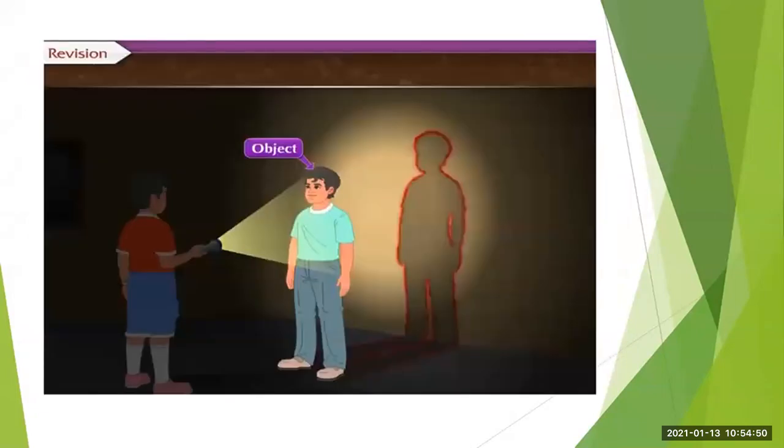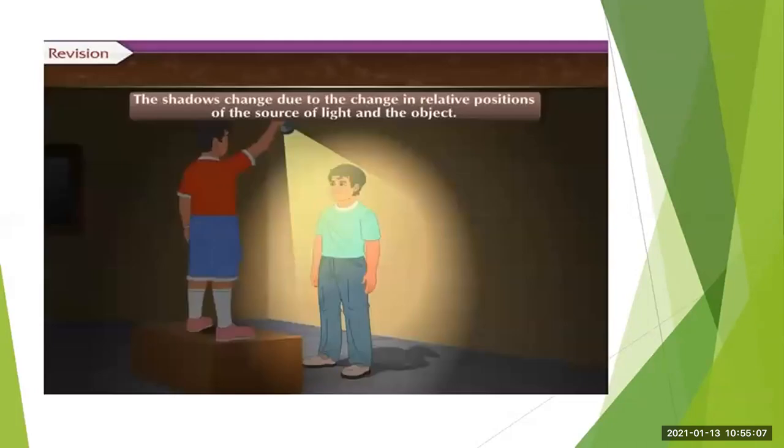Then you have also studied shadow formation: when an opaque object comes in the path of light, a shadow is formed. Then you have also studied how these shadows change due to the change in the relative position of the source of light and the object. This also we have studied.